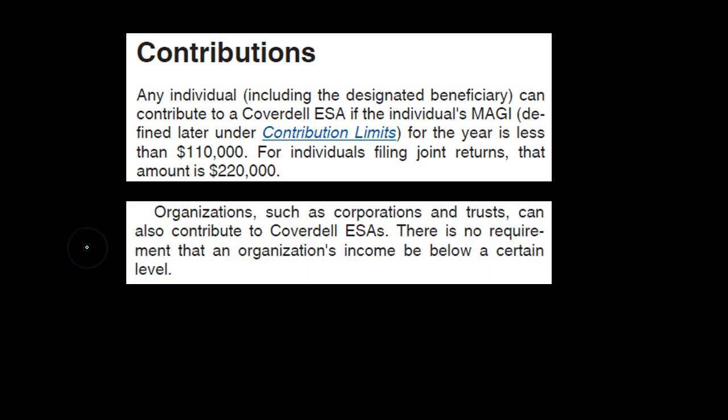Back to the text. Organizations such as corporations and trusts can also contribute to a Coverdell ESA. There's no requirement that an organization's income be below a certain level. So it is possible for a corporation or a trust to contribute into the Coverdell ESA, and those income levels do not apply in that case.